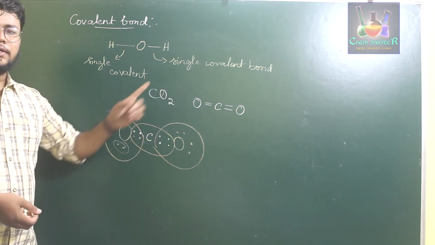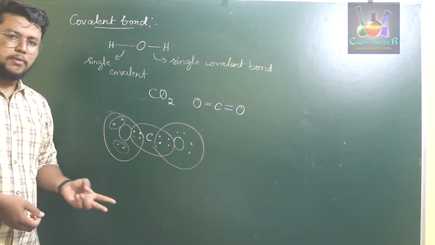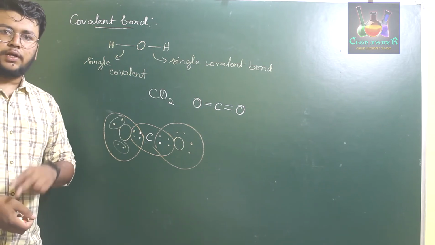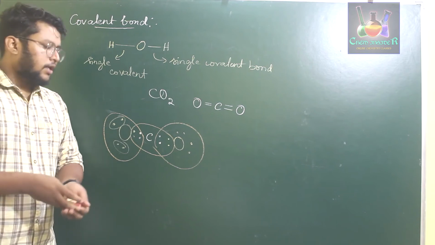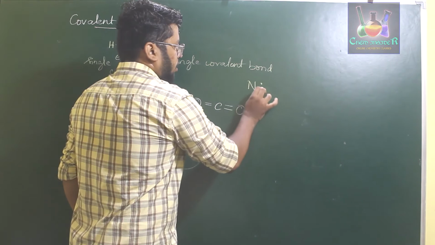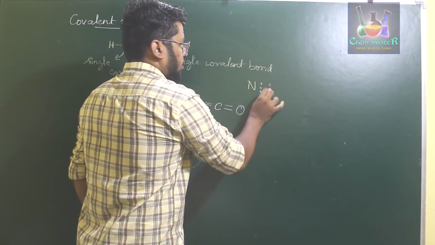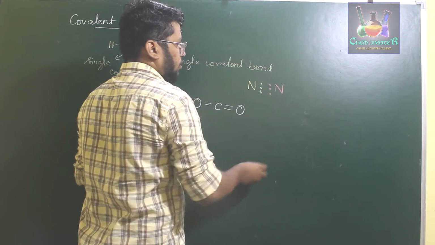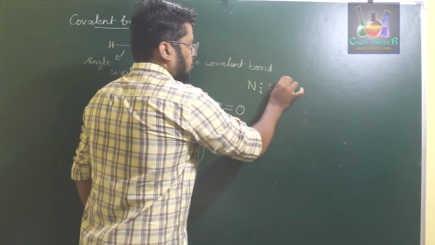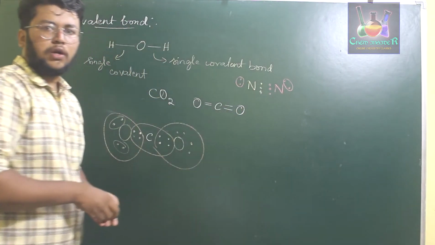Single covalent bond means sharing 1 pair of electrons between themselves. In case of double bonds, they will be sharing 2 pairs of electrons between themselves. And in case of nitrogen, if you consider the nitrogen molecule, nitrogen shares 3 electrons with another nitrogen, where 1 pair of electrons will be a lone pair, that will be a non-reacting pair.